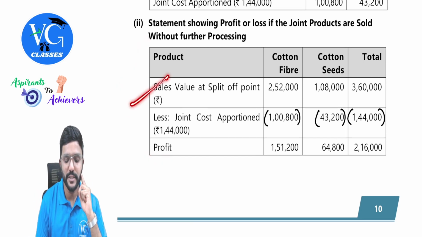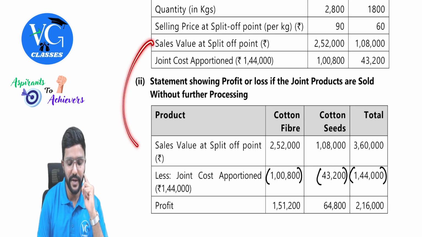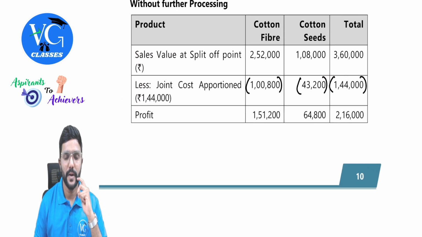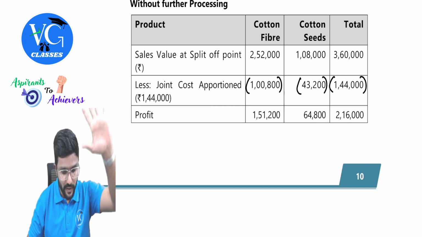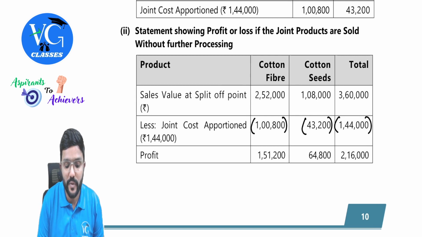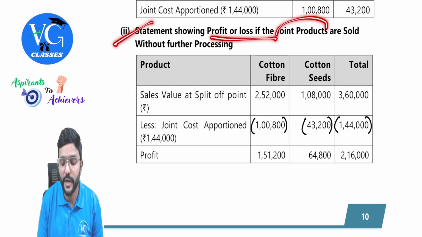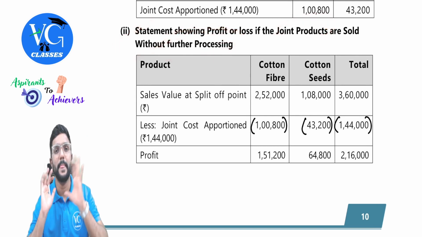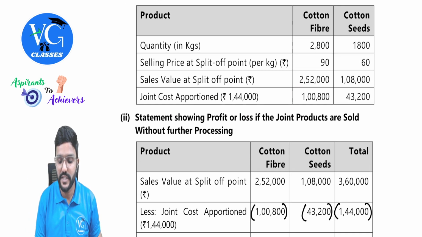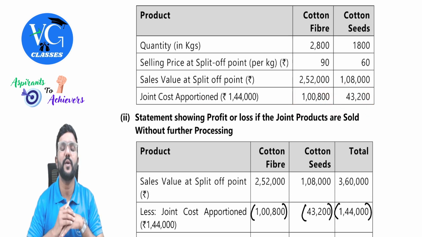Sale value at split off point, just copy paste whatever we already got here. Then joint cost also, just copy paste and deduct it. Further processing cost will not come here, because they have told statement showing profit or loss if joint products are sold without further processing. So here further processing cost will not come. Actually, that is easy. If you just deduct here itself, you will get the profit or loss.